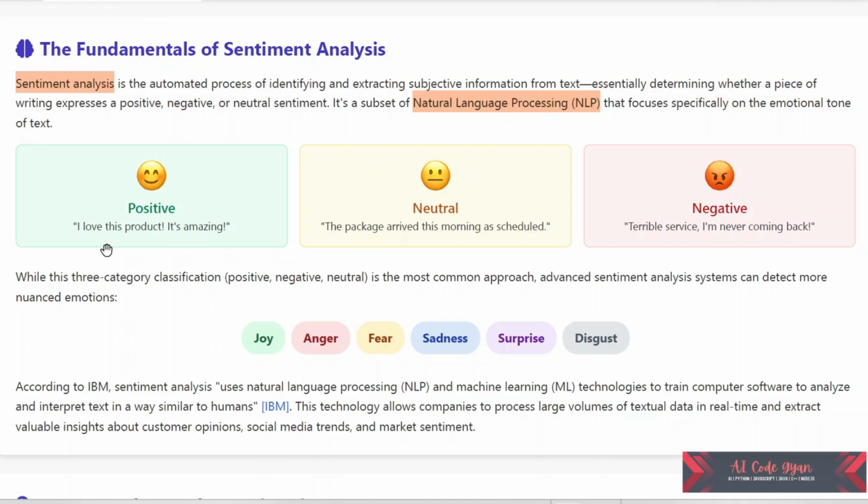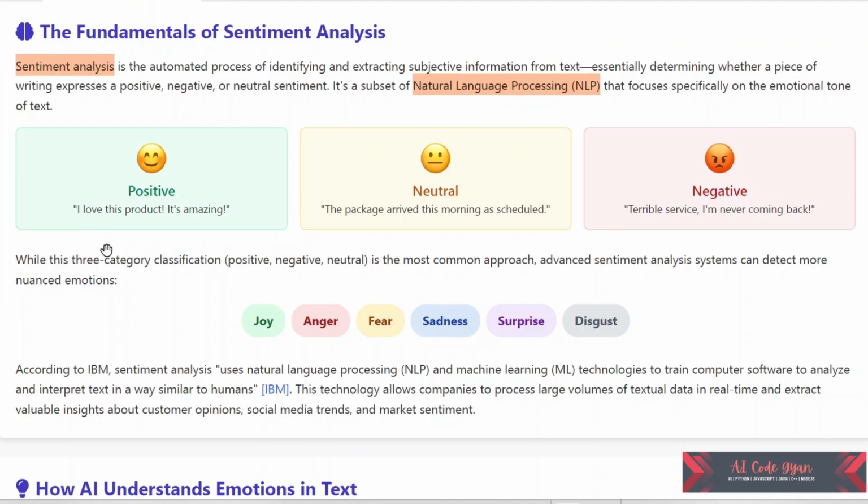While this three-category classification is the most common approach, advanced sentiment analysis systems can detect more nuanced emotions. We can have joy, anger, fear, sadness, surprise, disgust. According to IBM, sentiment analysis uses NLP and machine learning technologies to train computer software to analyze and interpret text in a way similar to humans. This technology allows companies to process large volumes of text data in real time and extract valuable insights about customer opinions, social media trends, and market sentiment. Let us talk about how AI understands emotions in text.